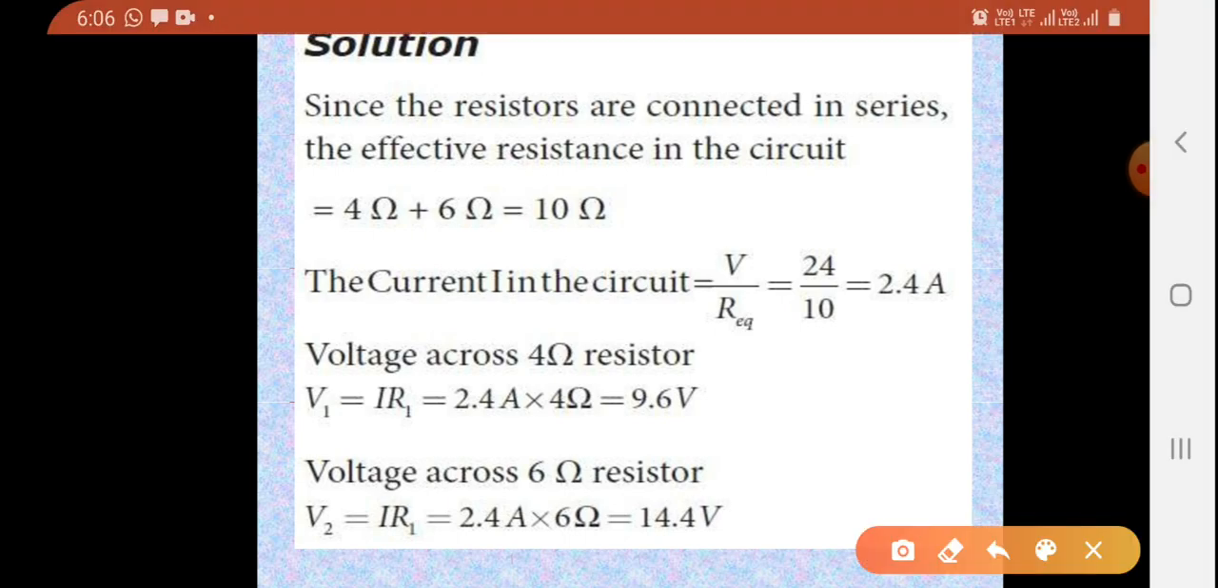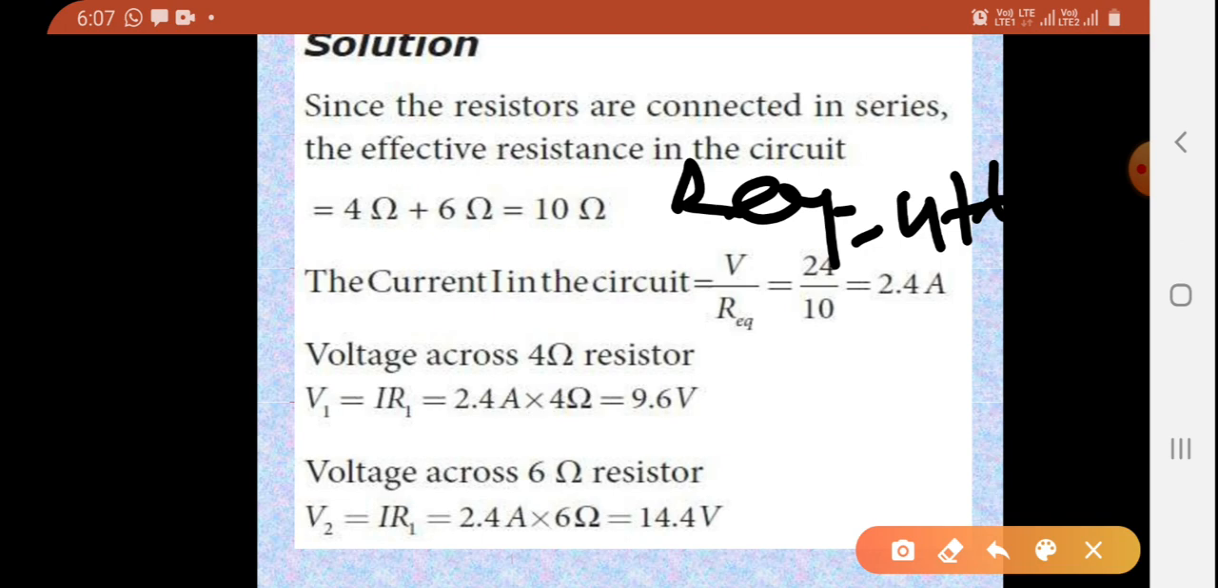See the solution here. As per our theoretical discussion, we know that the effective resistance will be the addition of the individual resistances when they are connected in series. So the equivalent resistance will be 4 plus 6, which is 10 ohm, and the current in the circuit will be what?